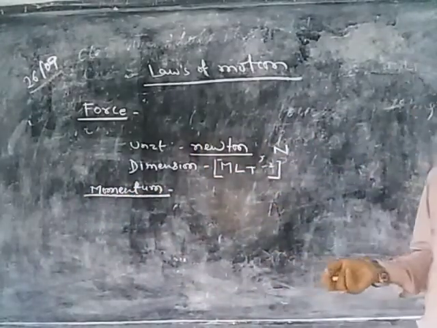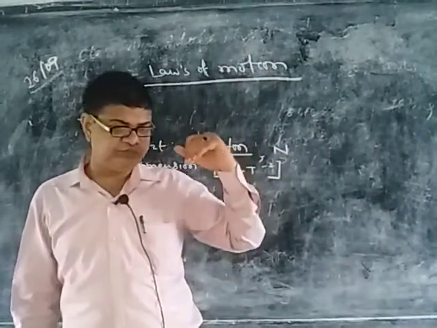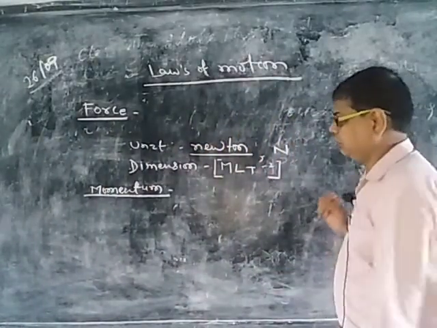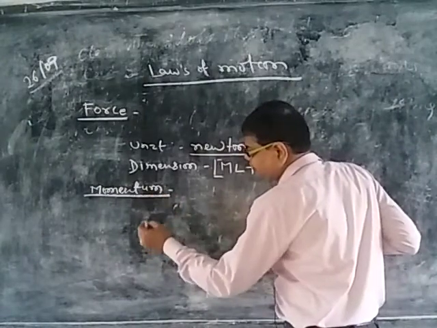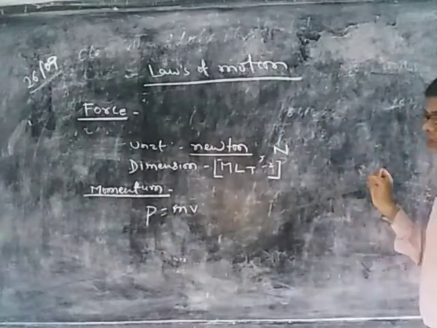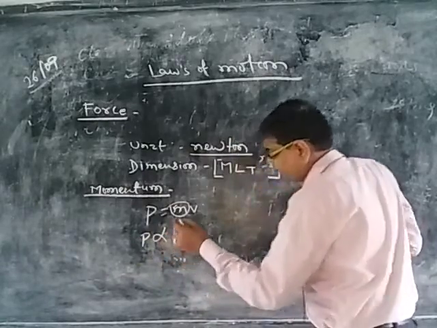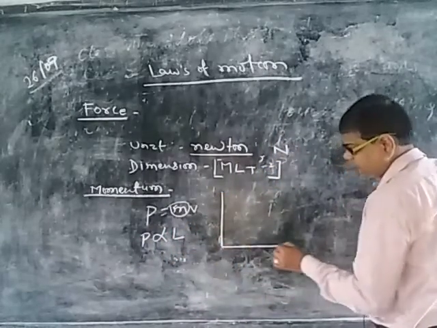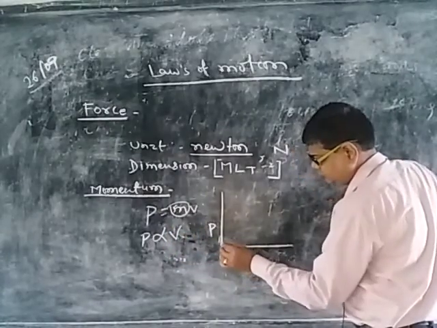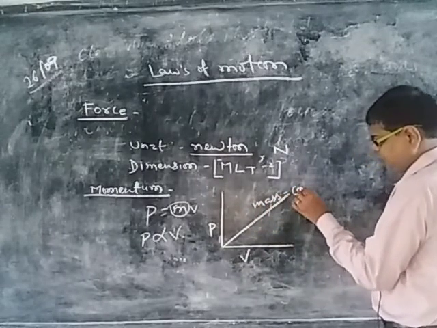What is momentum? The product of mass and velocity is called momentum. As we know that the product of mass and velocity is called momentum, so P = mv, and as we know that m is a conserved quantity, so P is directly proportional to V. If we plot a graph between P and V, this graph is when mass is constant.